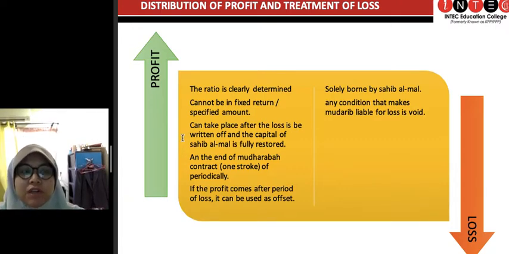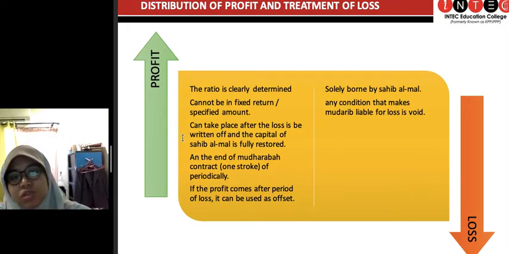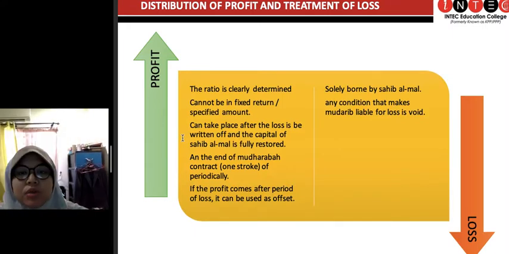And so this is the first quarter, second quarter, third quarter, fourth quarter profit. Or if you don't want it to do it like that, you can always distribute it at one stroke at the end of the contract. Either it means at the end of the year or at the end of the whole contract. So it's totally up to both parties lah to decide.